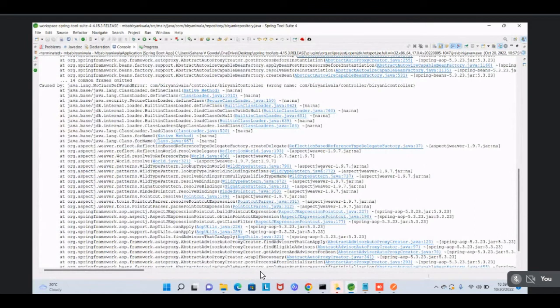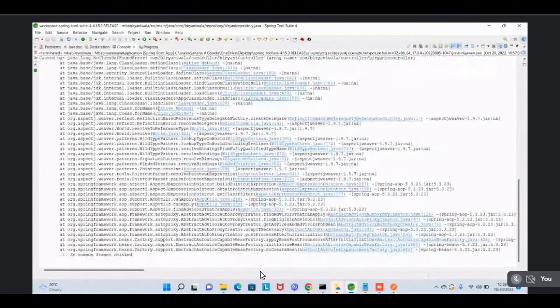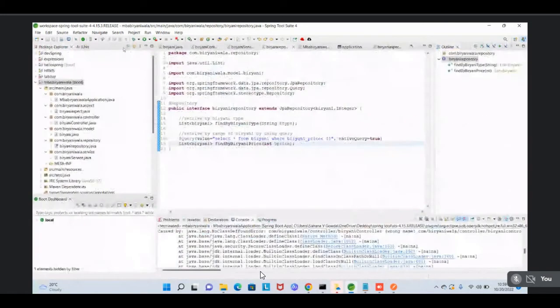Wrong name. Biryani controller. Biryani controller. Okay, open the console. I think there is an issue in naming the Java files. Close the console. Wait.